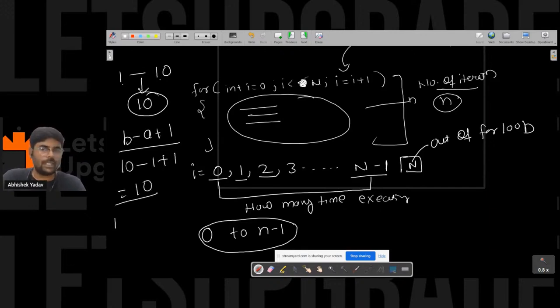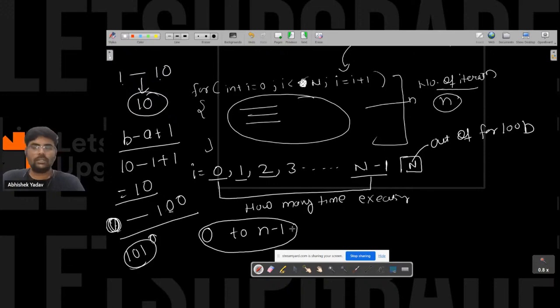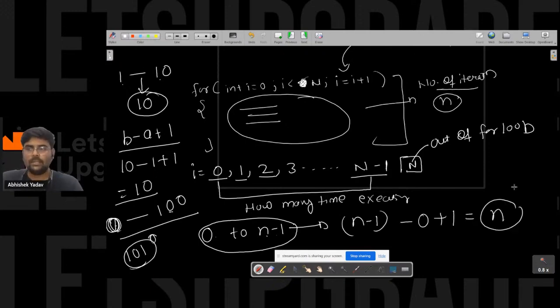If I ask you, hey, how many numbers are present between 0 to 100? You will say, hey, I will again use the formula, and this time 101 numbers are present between 0 and 100, including 0 and 100. So similarly, here also, how many times are you executing the body of the for loop? You are executing 0 to n minus 1. That is n minus 1 minus 0 plus 1, which is equal to n times. So you are executing the body of the for loop n times.